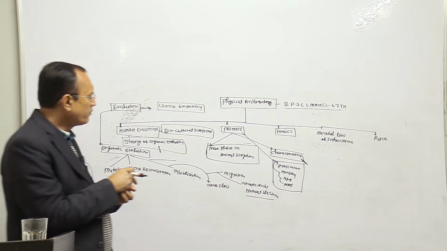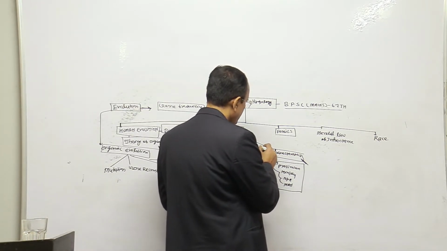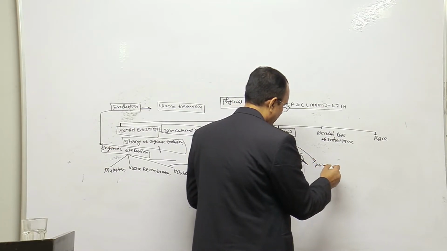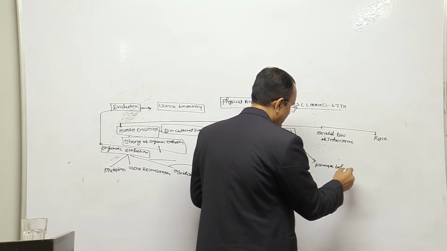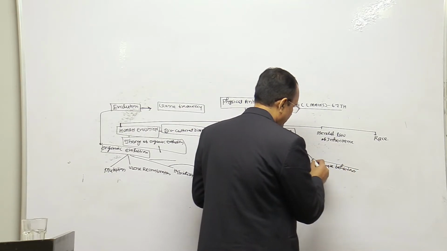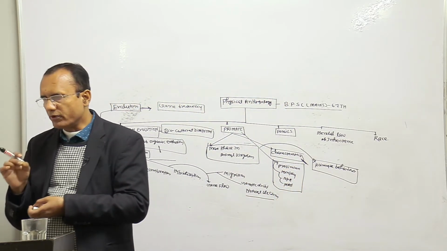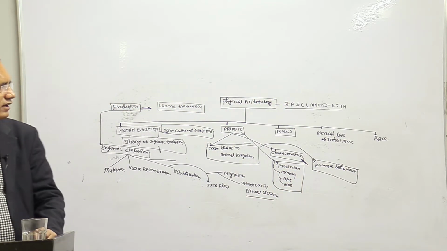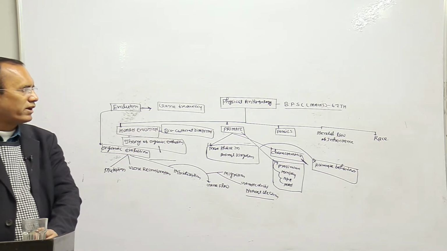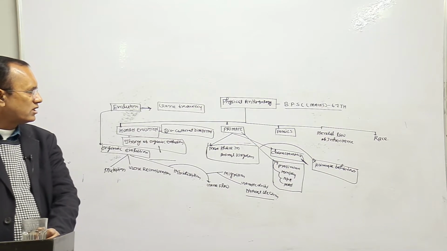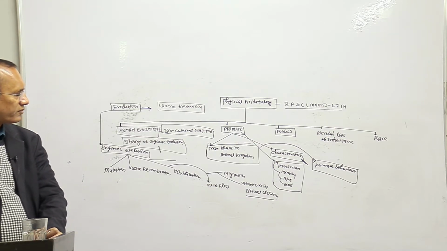Another important thing you have also studied in that topic is primate behavior, which is not directly mentioned in the BPSC syllabus. In the BPSC syllabus there is a topic mentioned: intelligence and social behavior of monkey and ape.